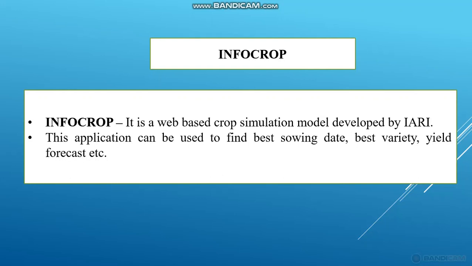InfoCrop was developed by IARI. This is one of the famous crop simulation models.